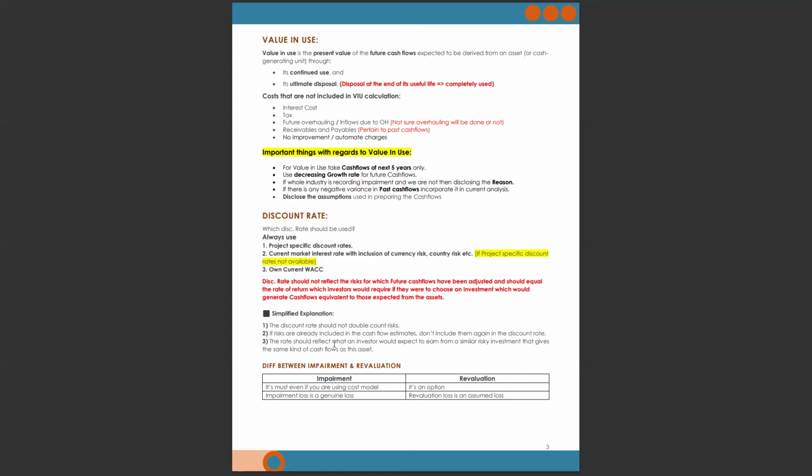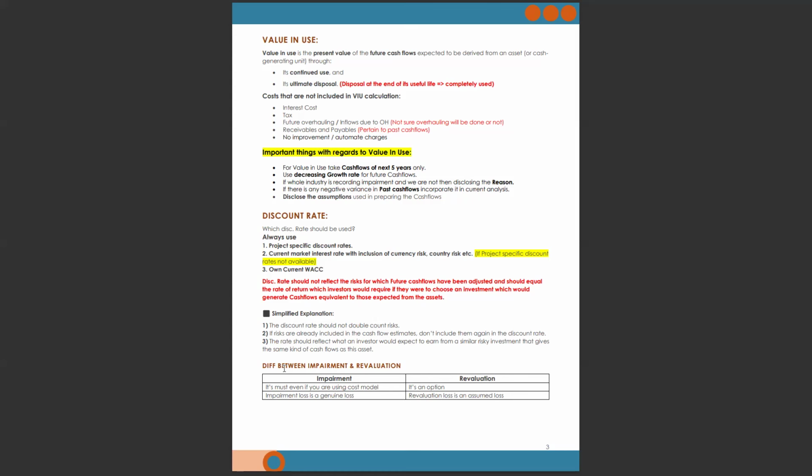The rate should reflect what an investor would expect to earn from a similarly risky investment that gives the same kind of cash flow as this asset, because we have to keep in mind that investors are our major stakeholders. So while incorporating the rate, we have to make sure that investors will not be affected by this.